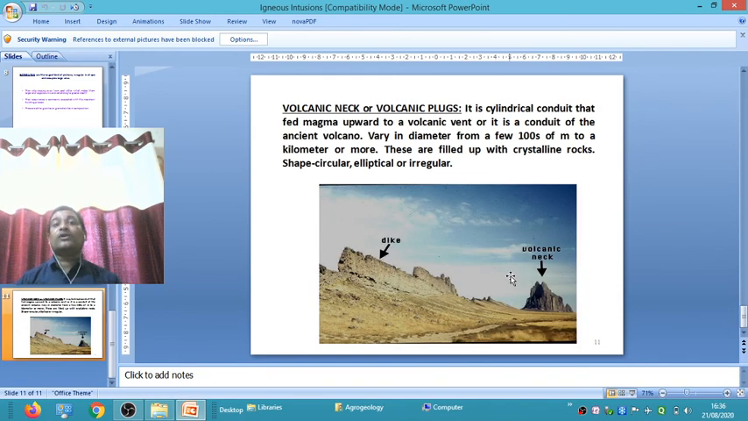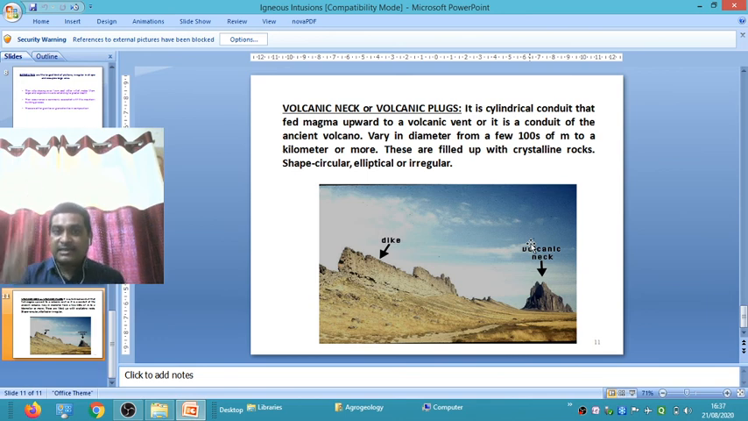Another is the volcanic neck. It is a cylindrical conduit that fed magma upward to a volcanic vent, or the conduit of an ancient volcano, an old volcano. They vary in diameter from a few hundred meters to a kilometer or more. These are filled up with crystalline rock like igneous and metamorphic rock. The shape of a volcanic neck is circular, elliptical, or very irregular. You see this diagram, where this arrow indicates a volcanic neck.